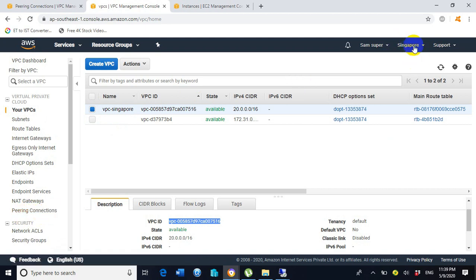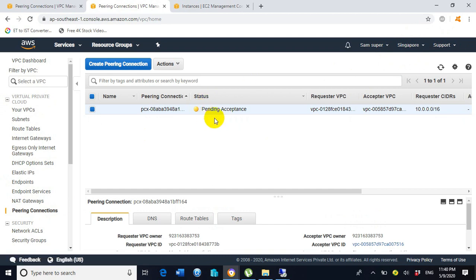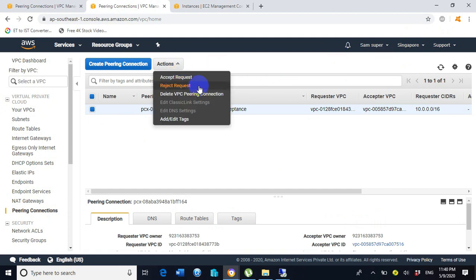Remember guys, we are under the Singapore region, so we will accept from the Singapore region. Click on peering connections, and here it is showing pending acceptance. So we will approve it from the Singapore region. Click on actions and click here accept request.